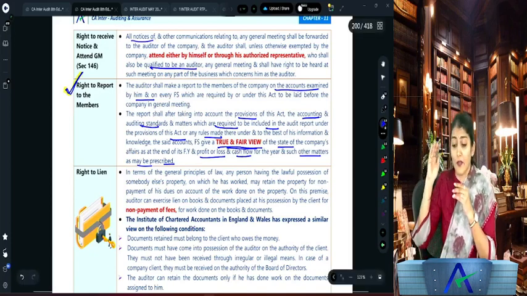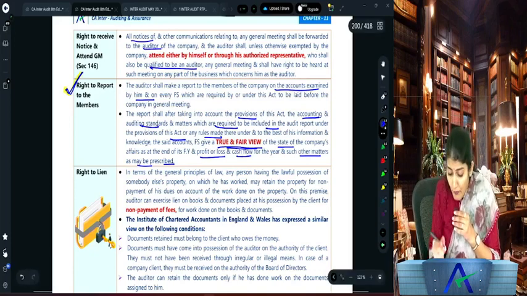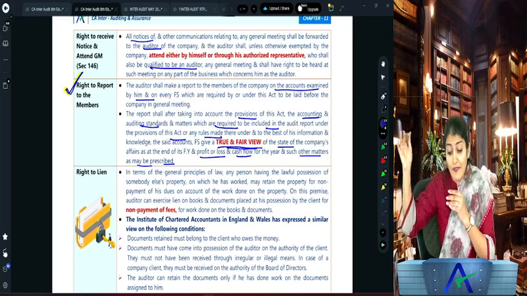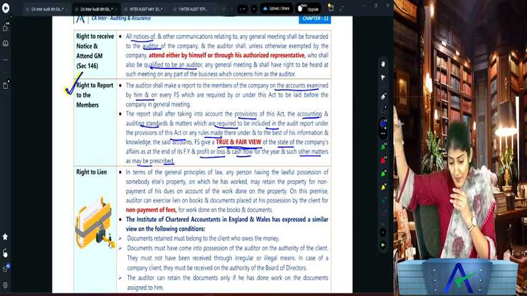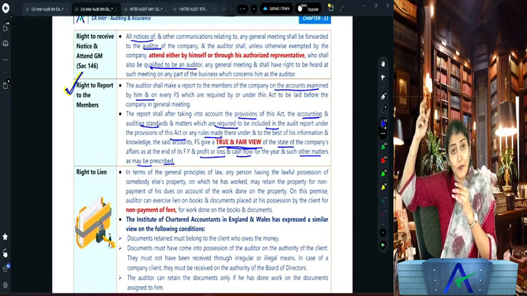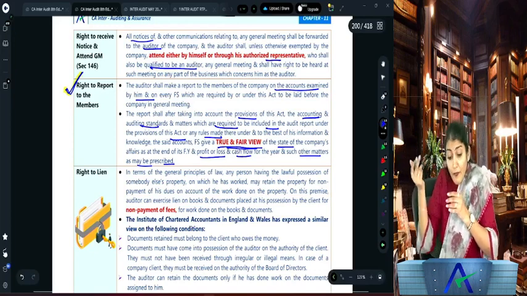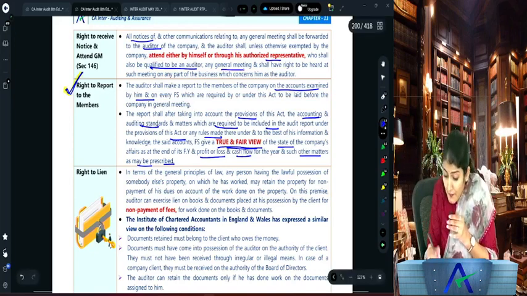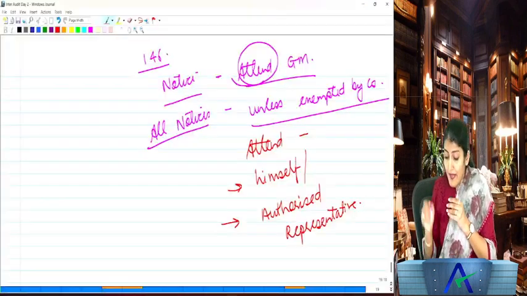So what does it say? All notices and other communication relating to any general meeting shall be forwarded to the auditor of the company, and the auditor shall, unless otherwise exempted by the company, attend either by himself or through his AR, authorized representative, who shall also be qualified to be an auditor, any general meeting, and will have the right to be heard at the meeting on any part of the business which concerns him as the auditor.